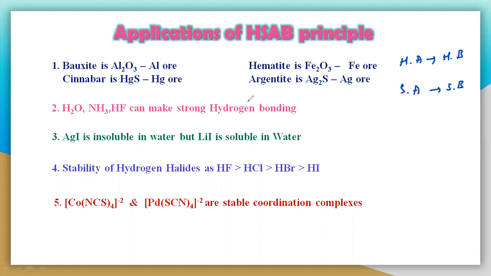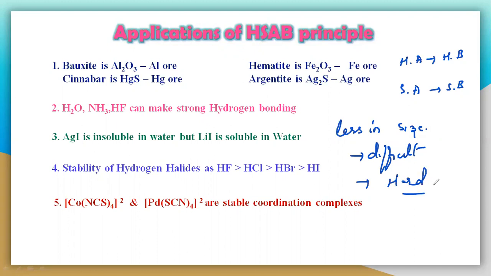That is the principle. In the applications, you have to remember which are hard acids and which are hard bases. Simply remember only one thing: less in size. If the size is very small and it is difficult to polarize, then you will get hardness.